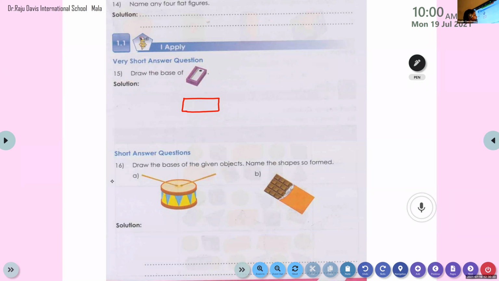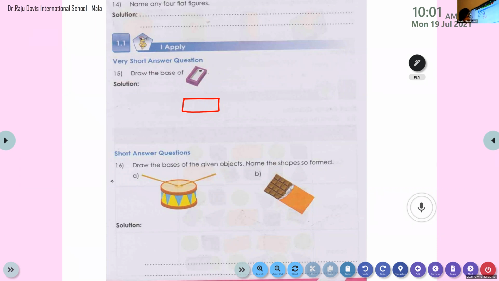Okay. And one more question is here. Name. The. Shapes. So. Formed. Name the shapes so formed. Look at the question and look at here. Draw the bases of the given objects. Name the shapes so formed. So we have to draw the shape and we have to write the spelling also.